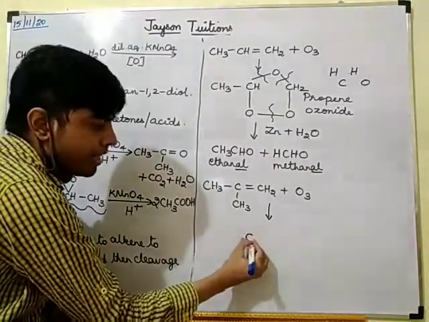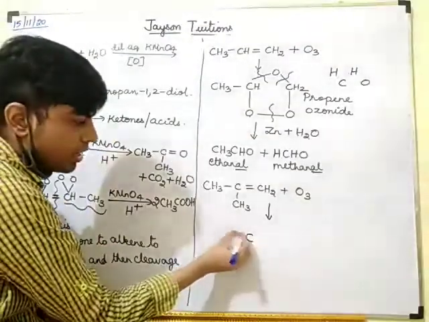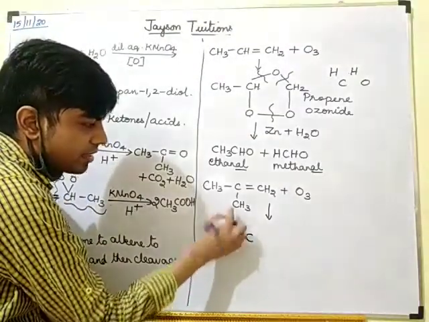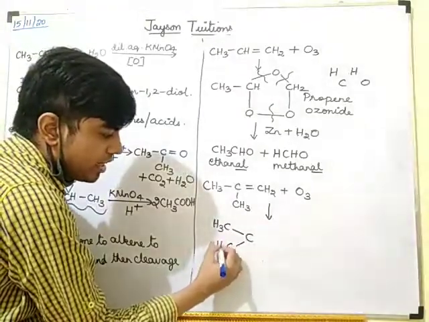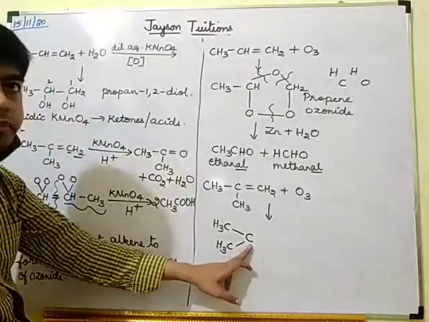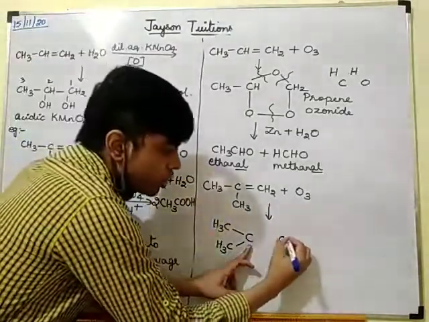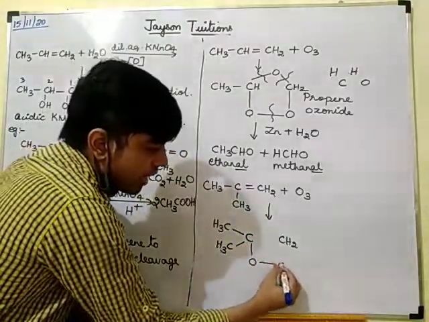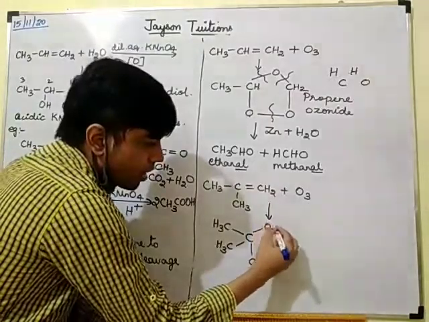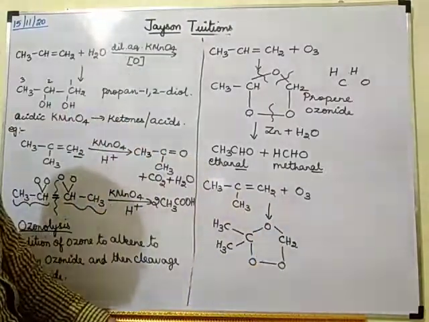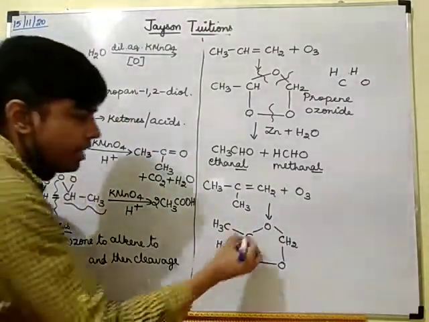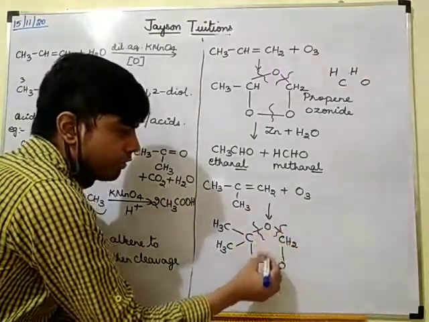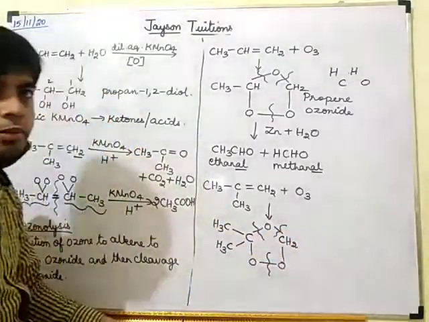So already one CH3 and this CH3 is there. This CH2 I am writing like this. So 3 oxygens I am writing like this. Here it will break, here it will break, and here in the center it will break.